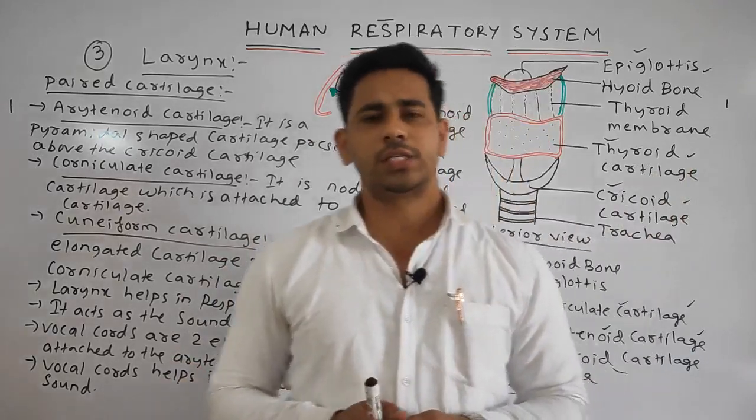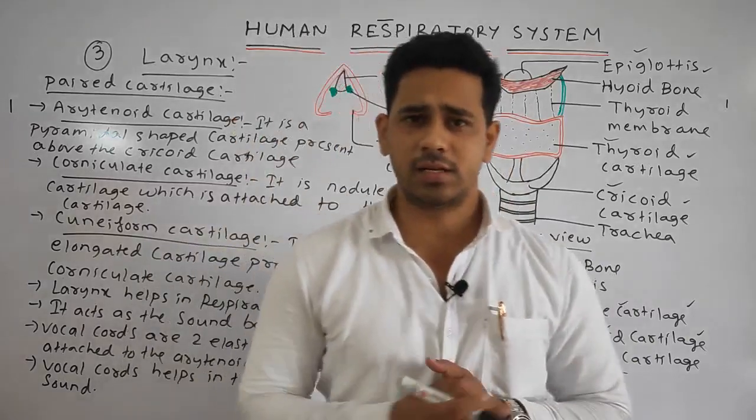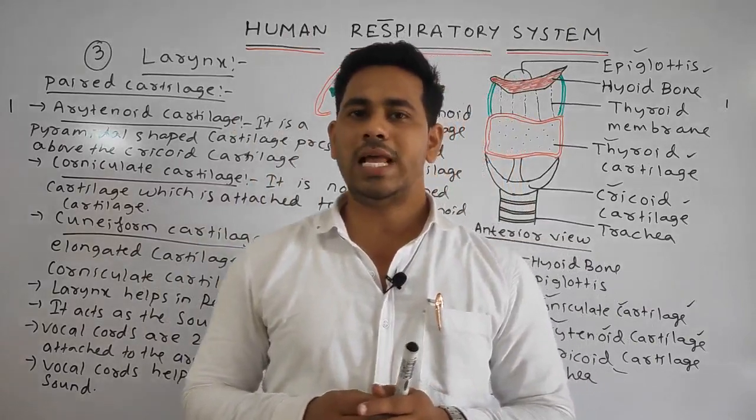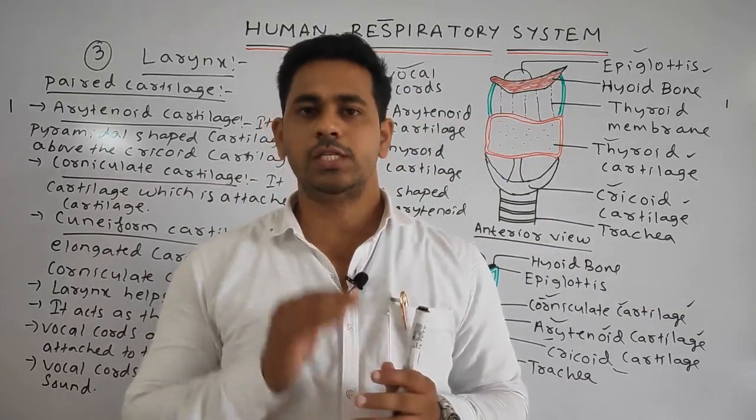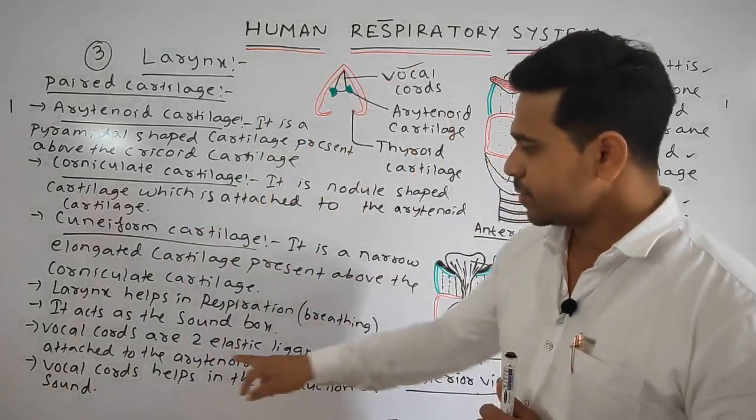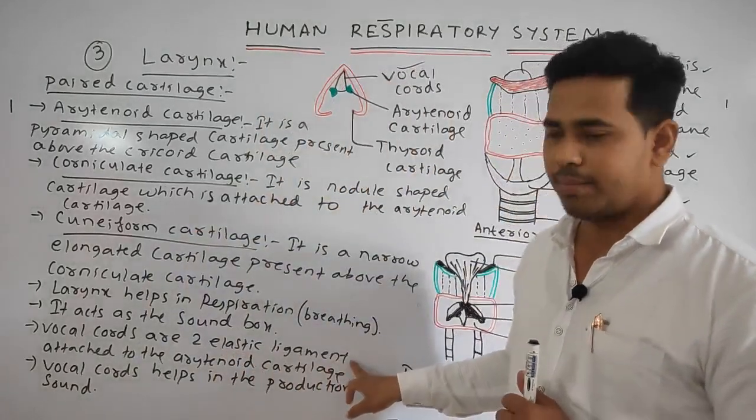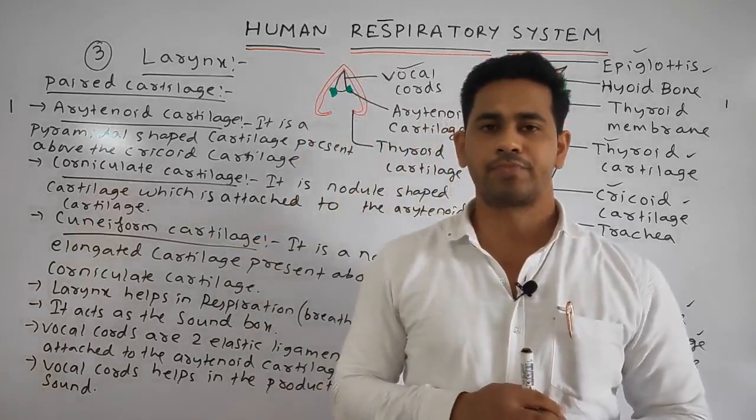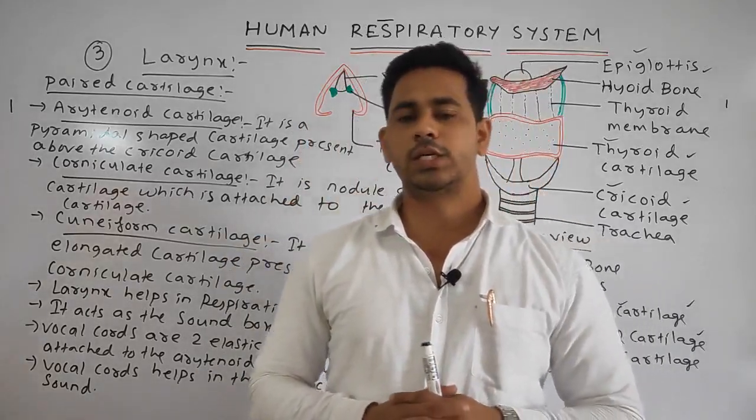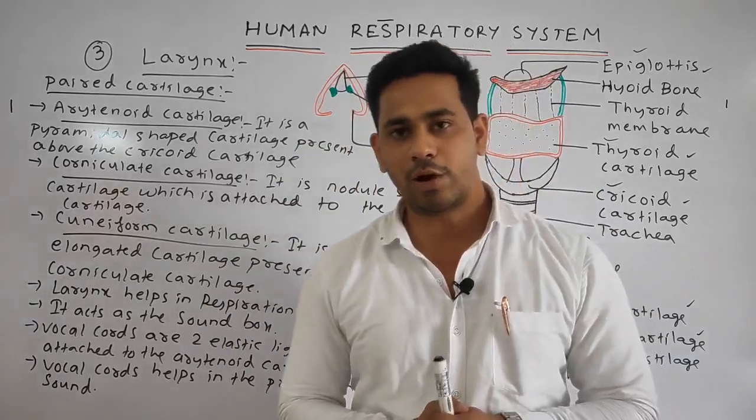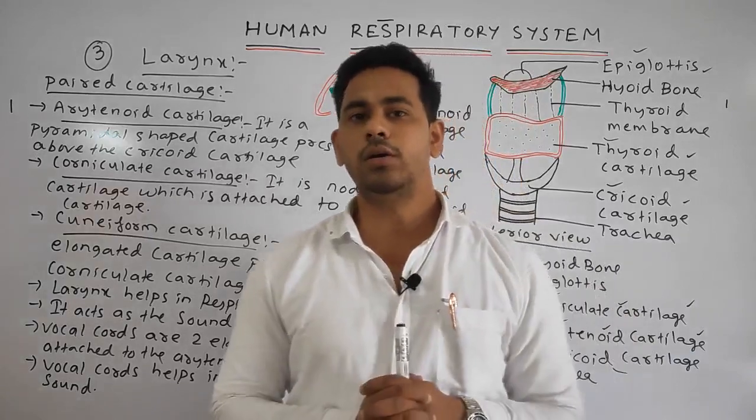Lastly, we discussed that the larynx region acts as the sound box due to the presence of the vocal cords. You can add here one point: the vocal cords are the 2 elastic ligaments which are basically covered by the mucous membrane. Add now. Also, the main function of the vocal cord is sound production. That is why it is called the sound box.